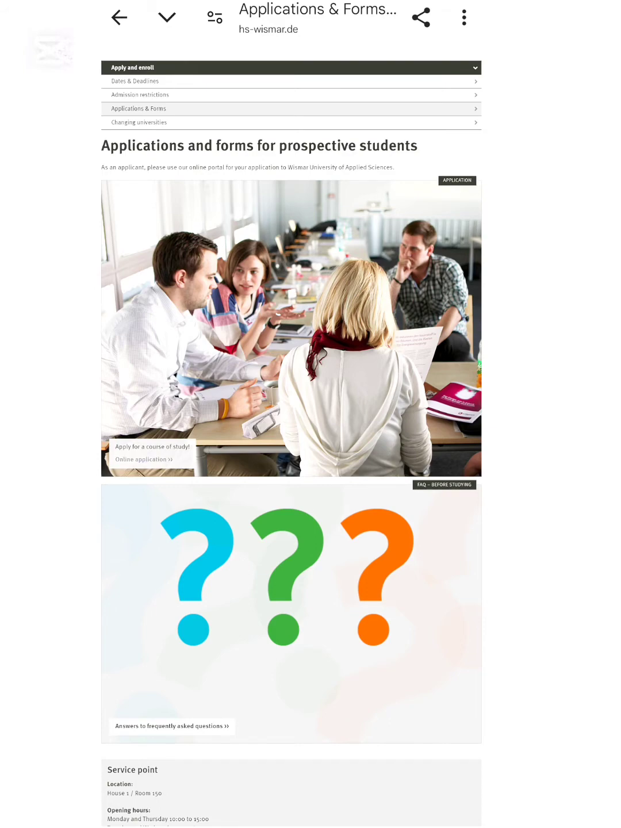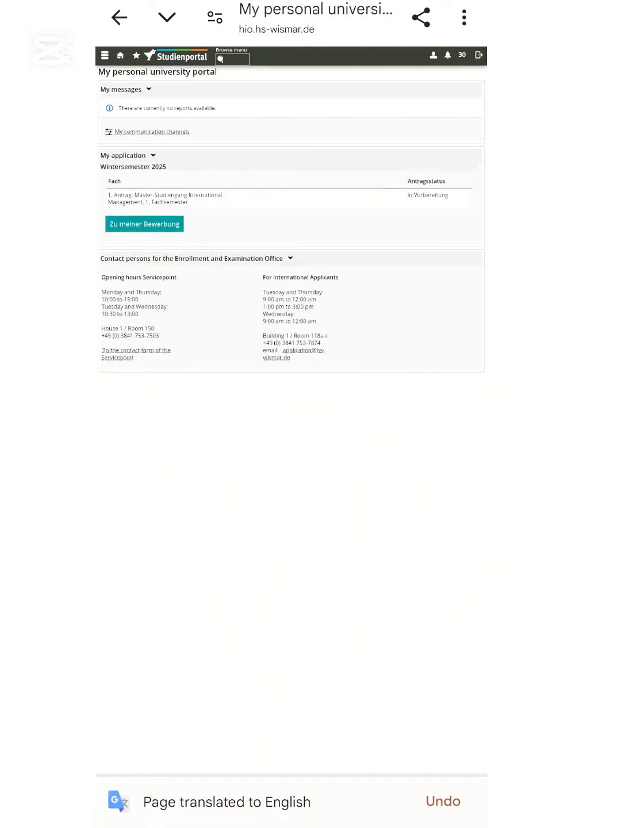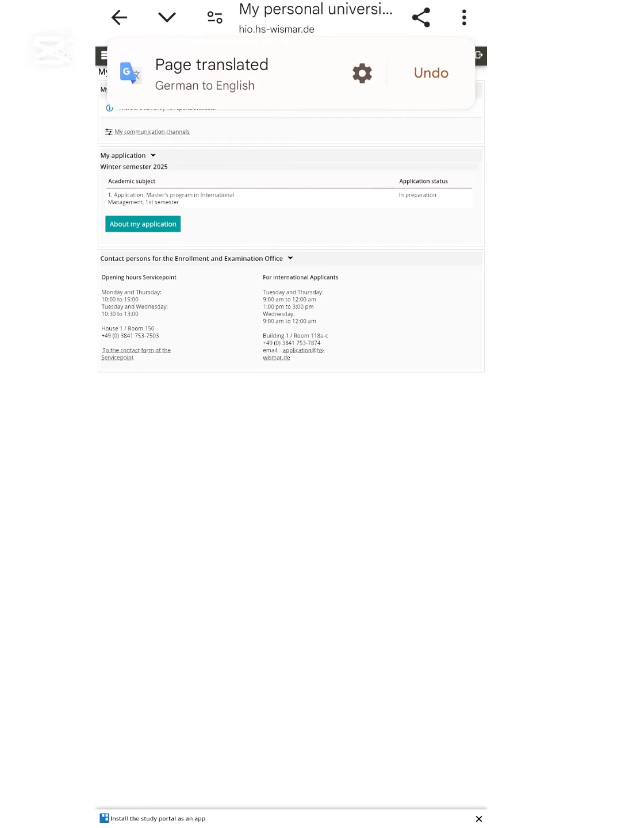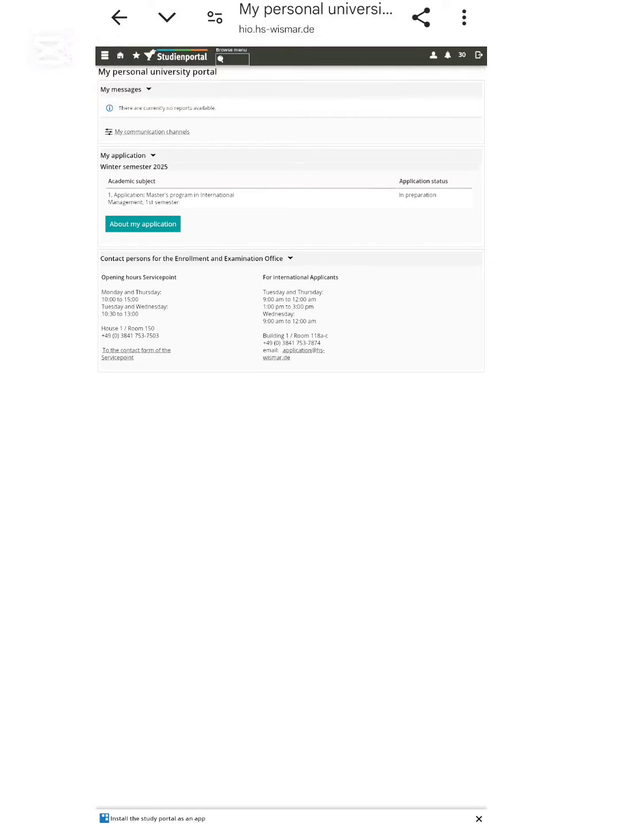Online application. Click the online application, and then it's in German, so make it English easily. About my application, click here. On the first page, the first time, you have to submit the basic information about yourself, your email address, your contact details. Then when you complete your registration, you will get a link on your given email, and from there you will set your password, and you will also get a user ID.